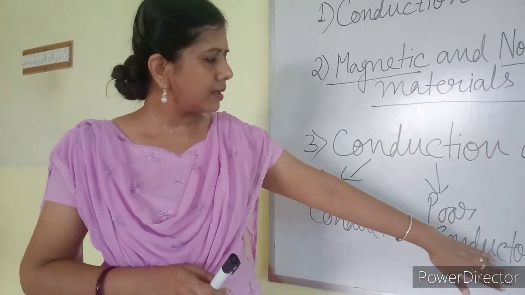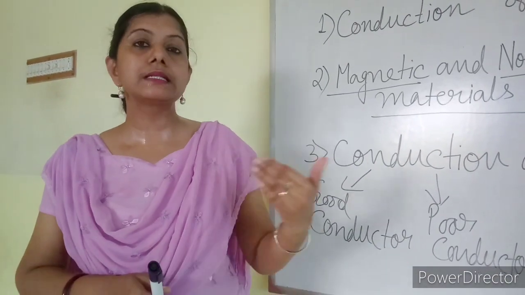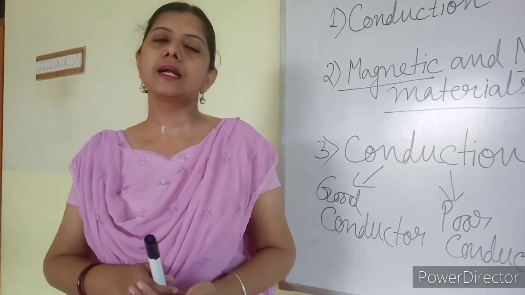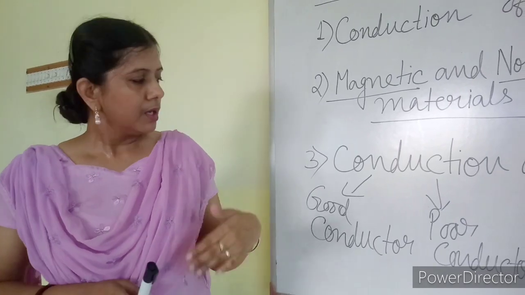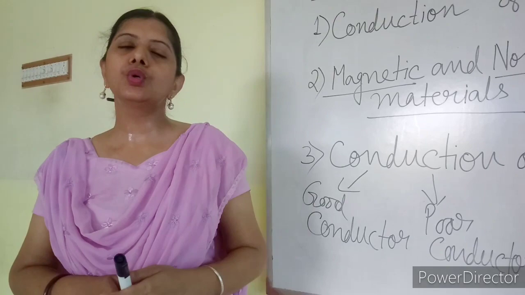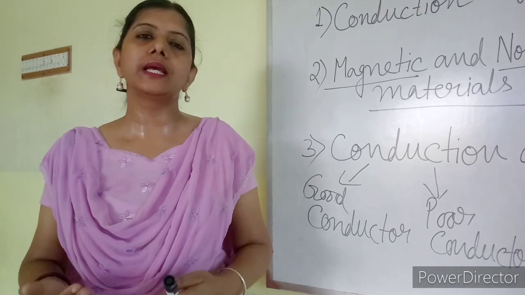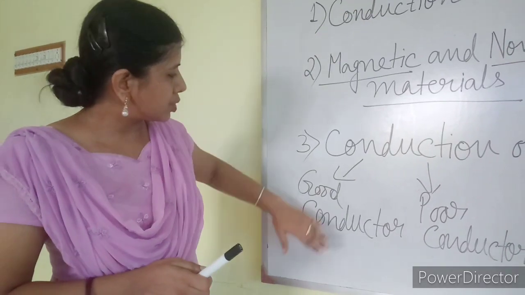Another poor conductor or insulator, pure water is insulator, distilled water is insulator. But the water that is present at your home, that is not pure water. Some minerals are mixed with it. So it is a conductor, but that is poor conductor. To make it a good conductor, sometimes some acids are added in the water to make it a good conductor of electricity.